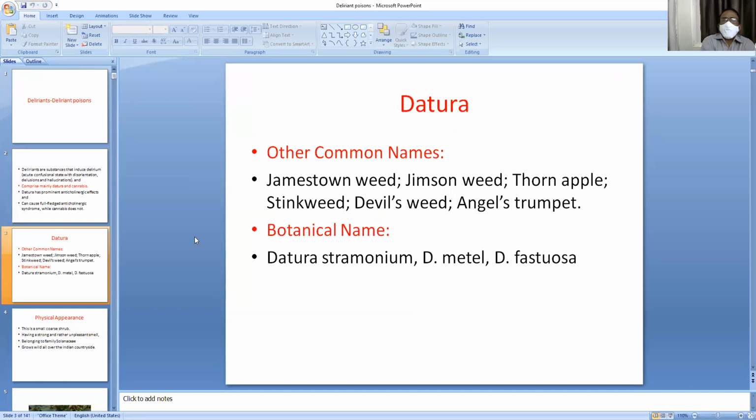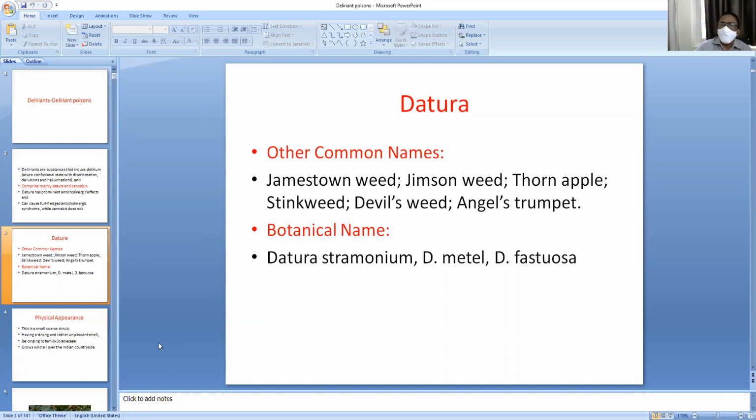So now, coming to the datura plant. What are the common names of the datura plant? These are the common names you can see on the screen: gemstone weed, Jimson weed, thorn apple, stinkweed, devil's weed, angel's trumpet. Angel's trumpet is the more commonly used name of this datura plant. Botanical names are Datura stramonium, Datura metel, Datura fastuosa. In our practical examination, we will keep a spotter of the Datura plant. Commonly, we keep Datura fastuosa in our practical examination.